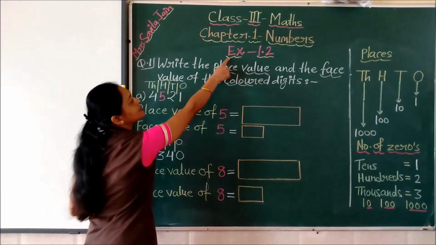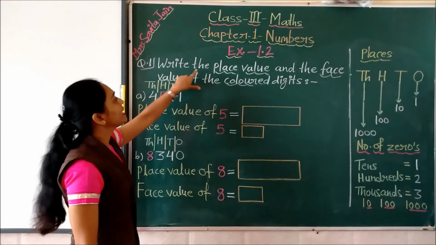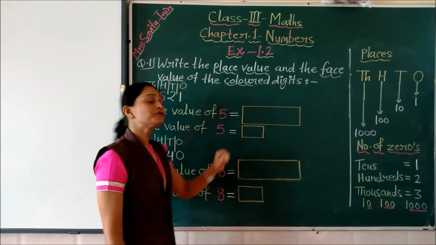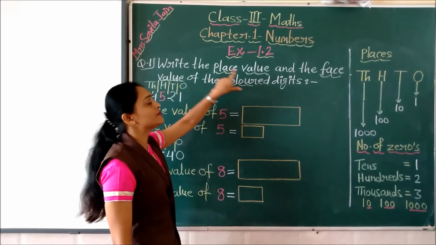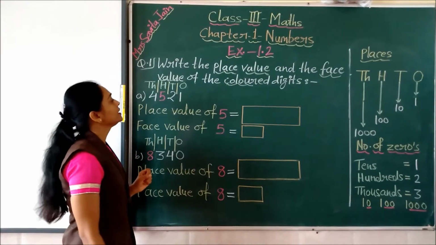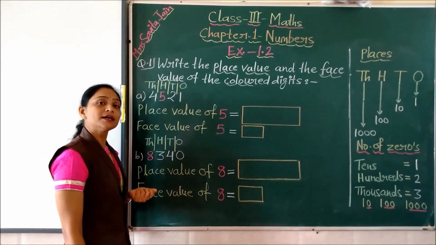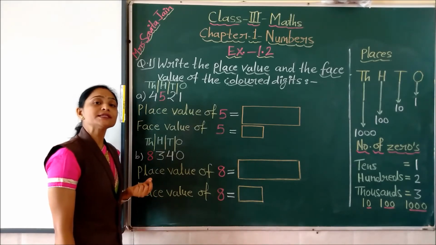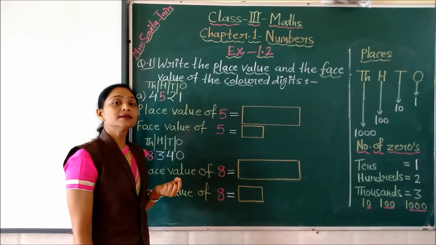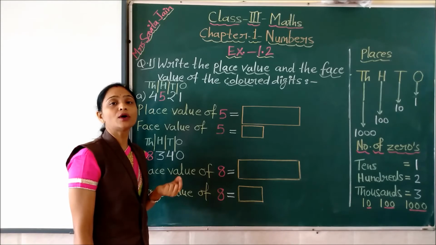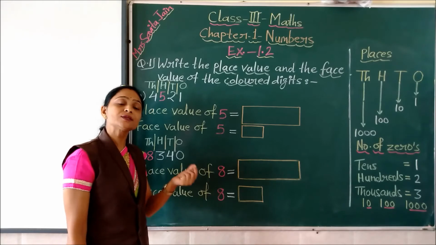Children, let's see now exercise 1.2. In this exercise, question number 1: write the place value and the face value of the colored digit. So we have to find out the place value and the face value, children. For that we have to understand first what is the place value and what is the face value. Place value is the value of the digit on a particular place. It changes according to the position of the digit.